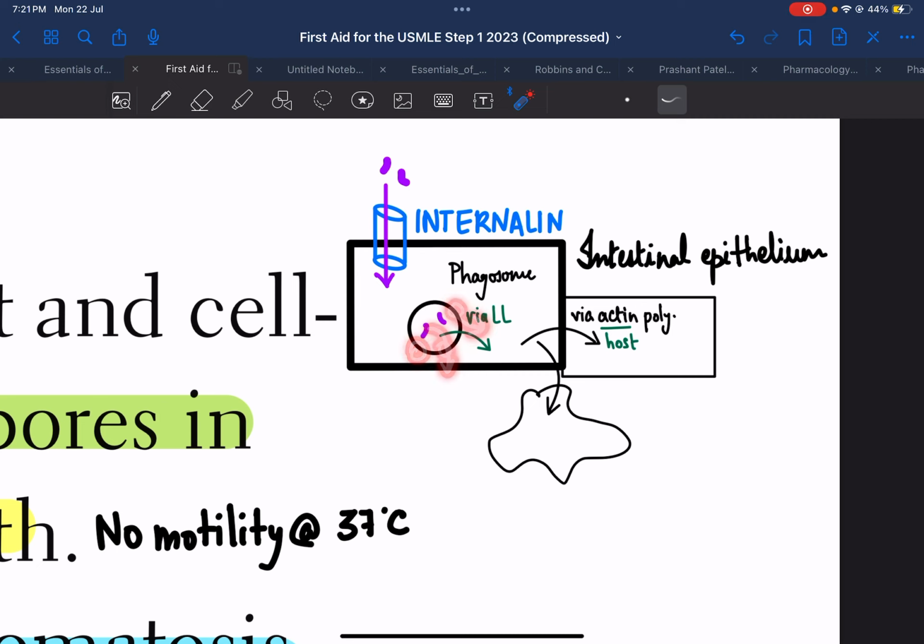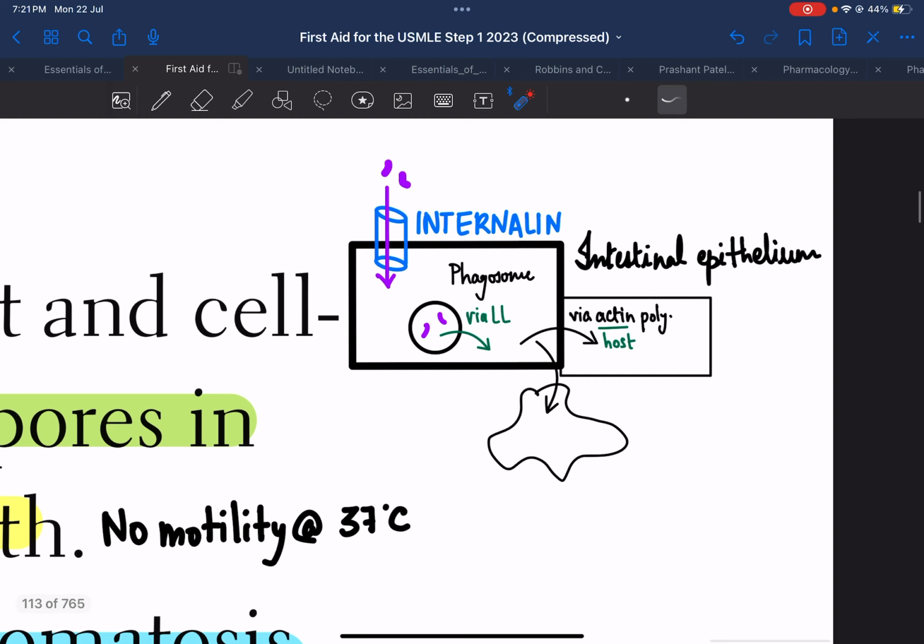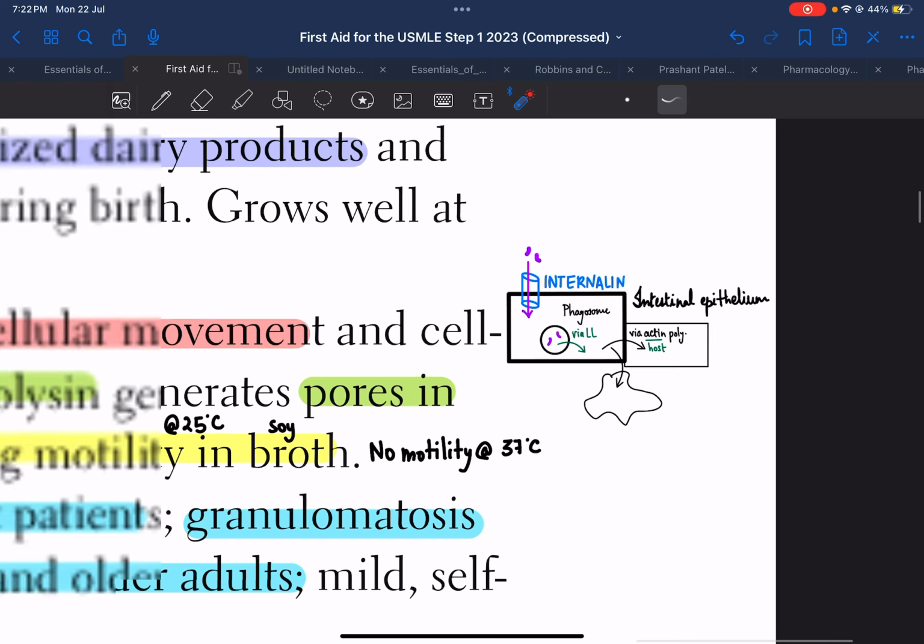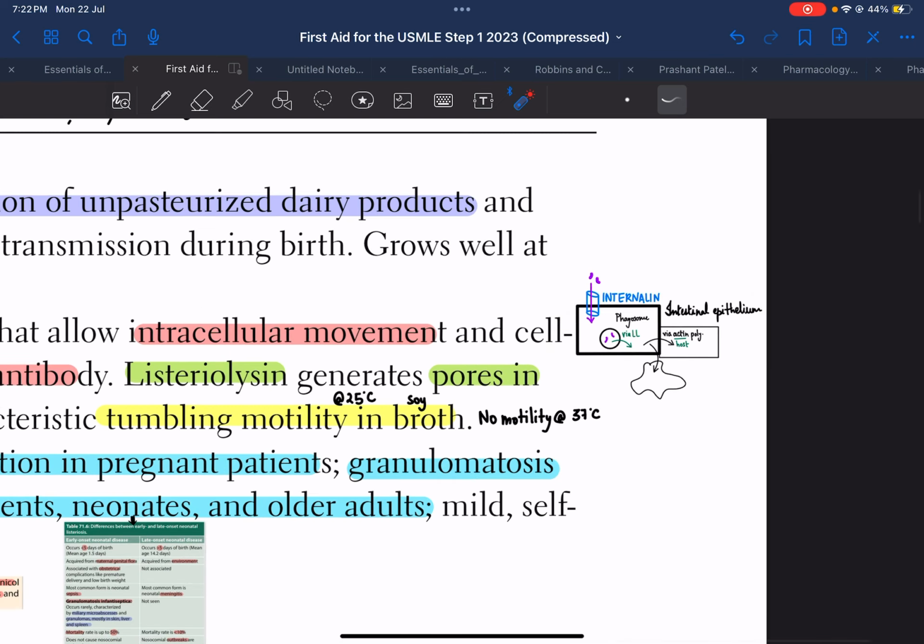into the cytoplasm. Okay, after the Listeria escapes out into the cytoplasm, it causes nucleation of the host actin and subsequently causes actin polymerization. Now, with the help of this actin polymerization, this Listeria will travel all across the cytoplasm, and subsequently it will spread to maybe another intestinal epithelium or the macrophage. This is how Listeria spreads in the body.